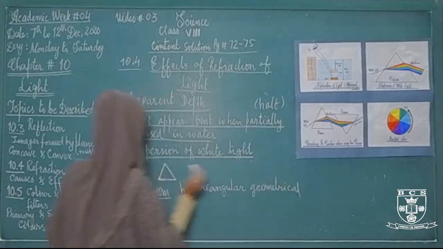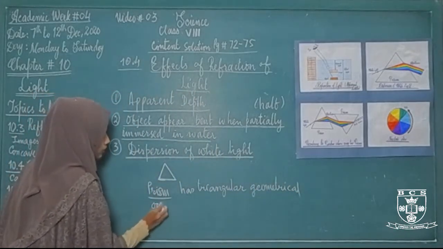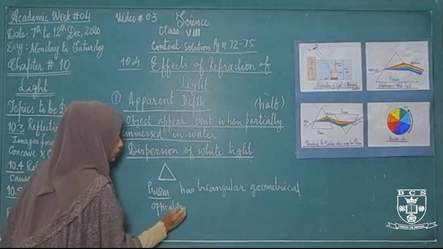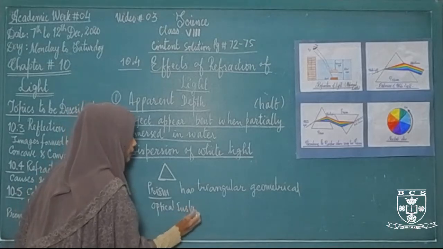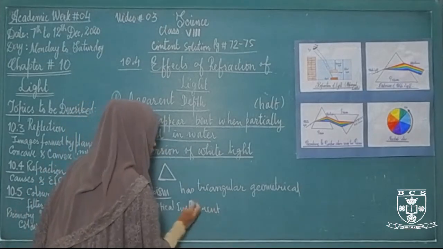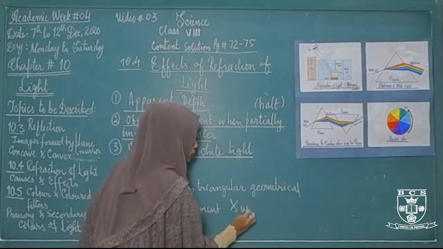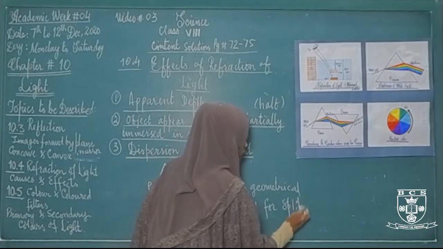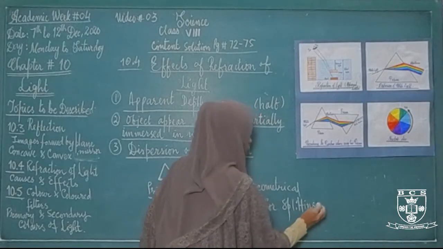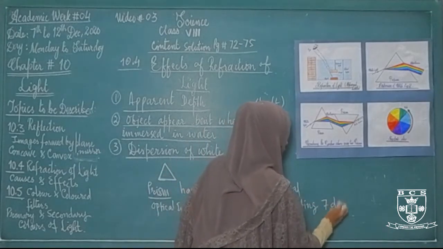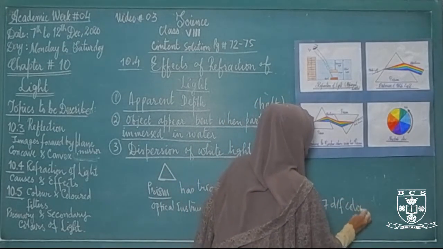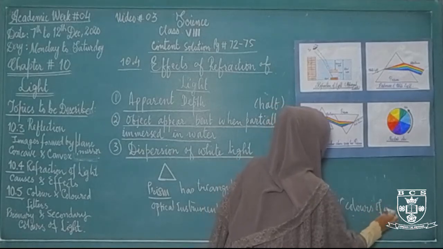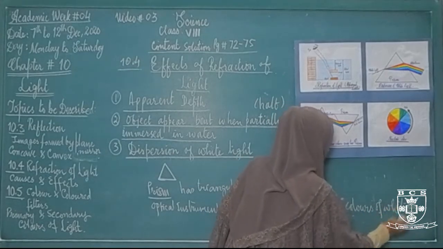It's an optical instrument which has a triangular geometrical shape and is used for splitting white light into 7 different colors.